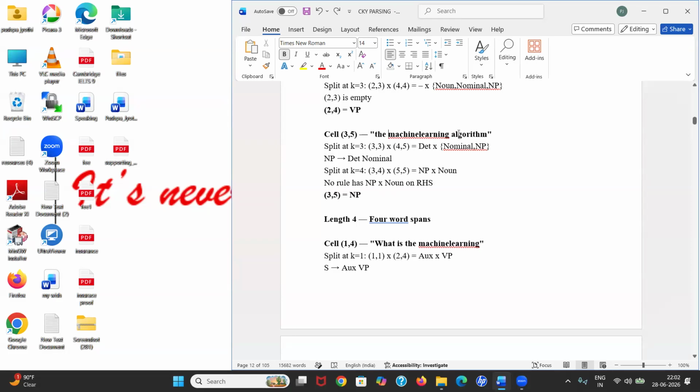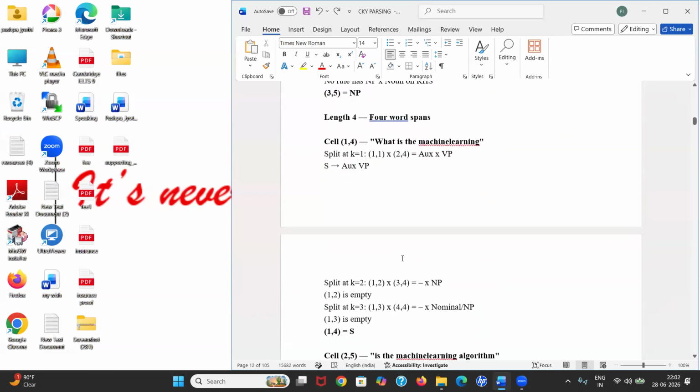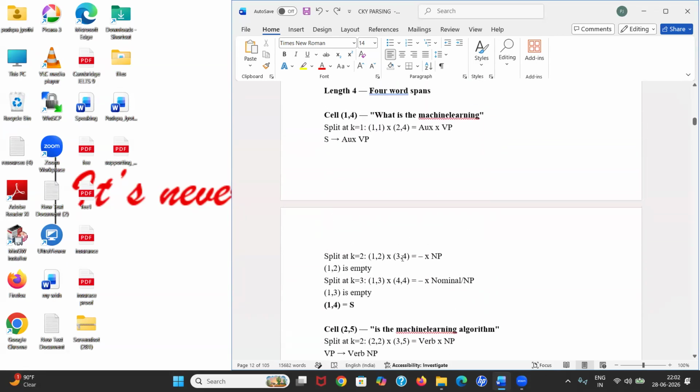In this case, I'll take the machine learning once, algorithm second. I'll check whether I can represent the machine learning. Yes, you can represent the machine learning by using NP, and algorithm you can represent by using noun. Here we got two answers. Here we can represent these two separately, but combined we can't represent. So we have to go with this one. Now, length 4: what is the machine learning? From 1 to 4, we'll check whether we can represent what is the machine learning or not.